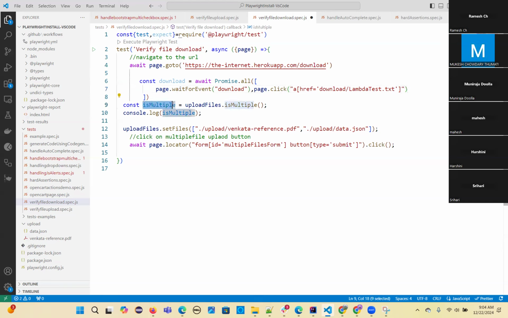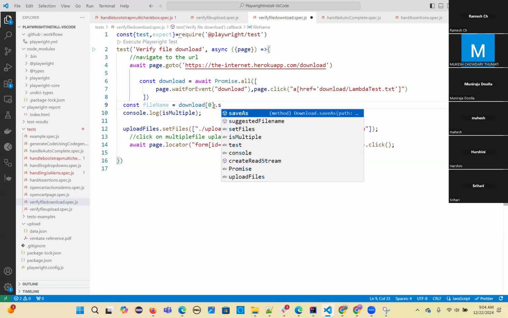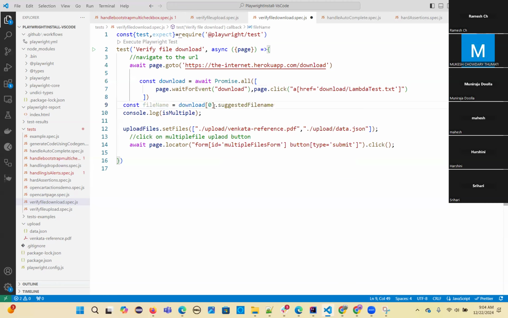So I'm going to remove all this. I'm reusing, so you can write file name equal to the download variable. So here you have to take the first file we want, and there is a method called suggestedFilename. That means our first file name, the suggested file name method you have to use. And then if you want, you can print this file name.